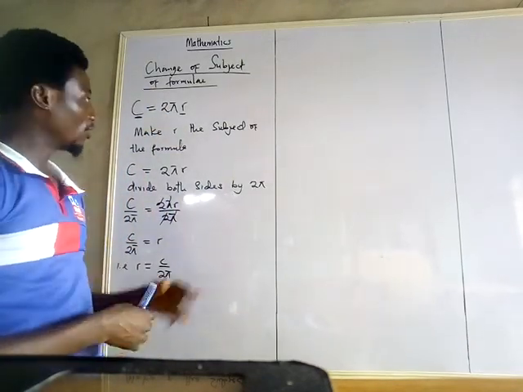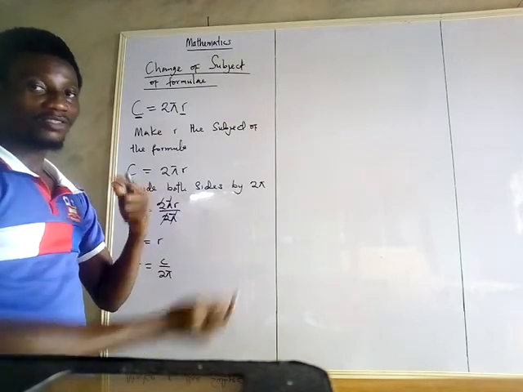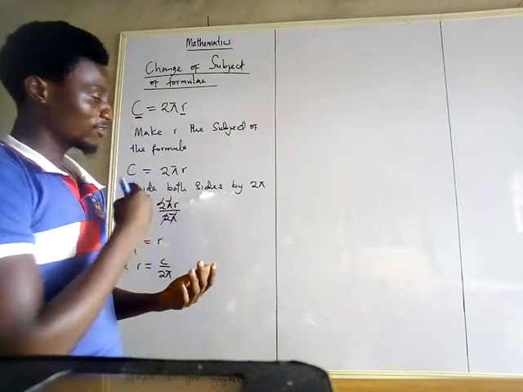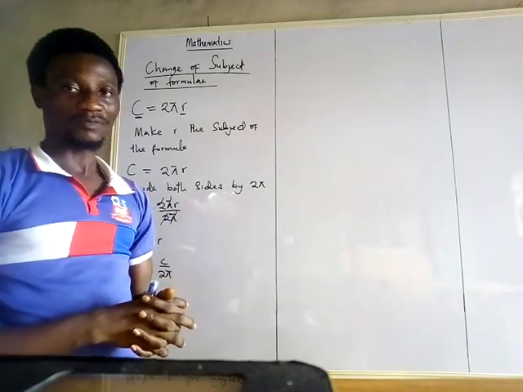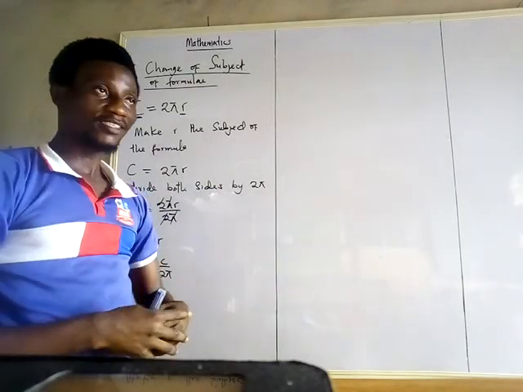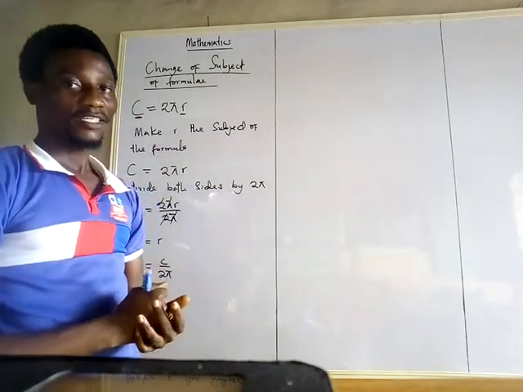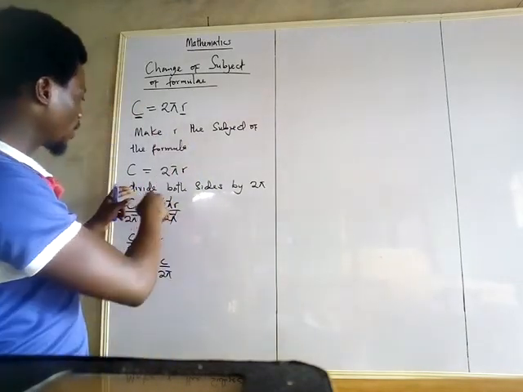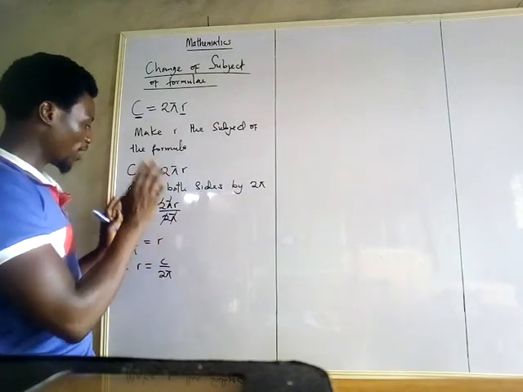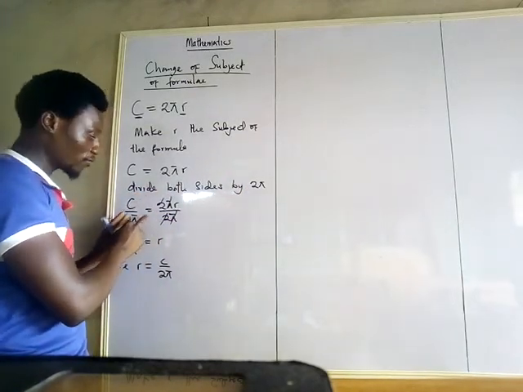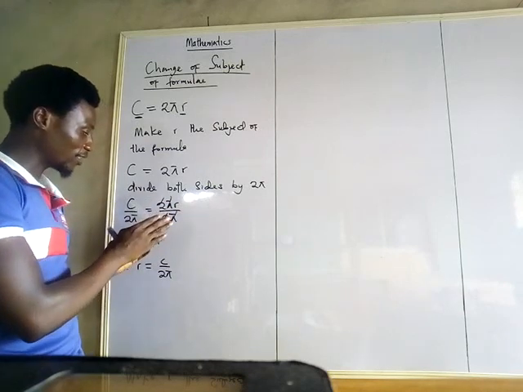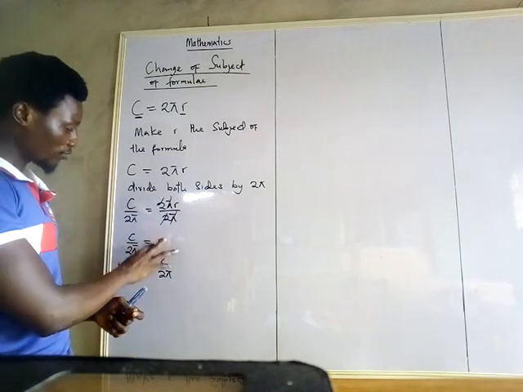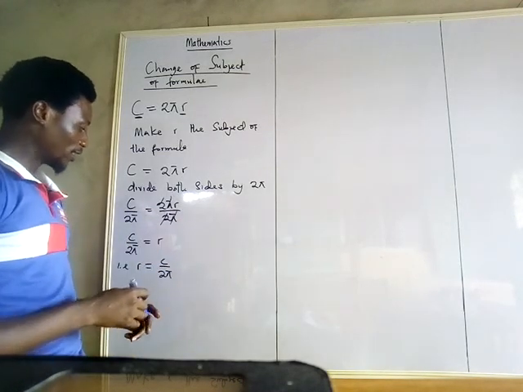Since multiplication is the relationship, the only way you can remove 2 pi is to divide by 2 pi. Now, when you are dividing this side by 2 pi, you must also divide the other side. That was given to you when you were treating solving equations. Whatever is done to the right hand side must be done to the left hand side. So that is why we said divide both sides by 2 pi. Then in that case, we have successfully made r the subject of the formula. That is to say, we have successfully made r stand alone.